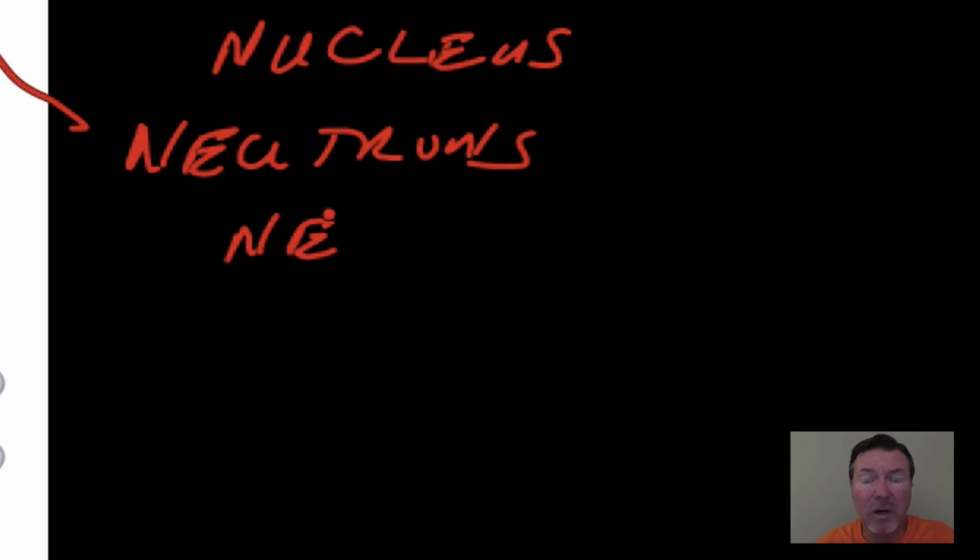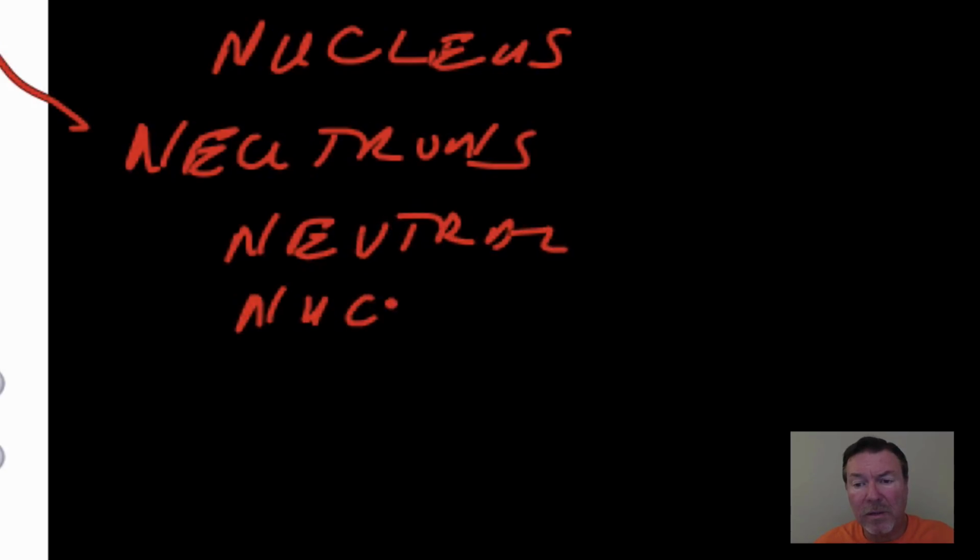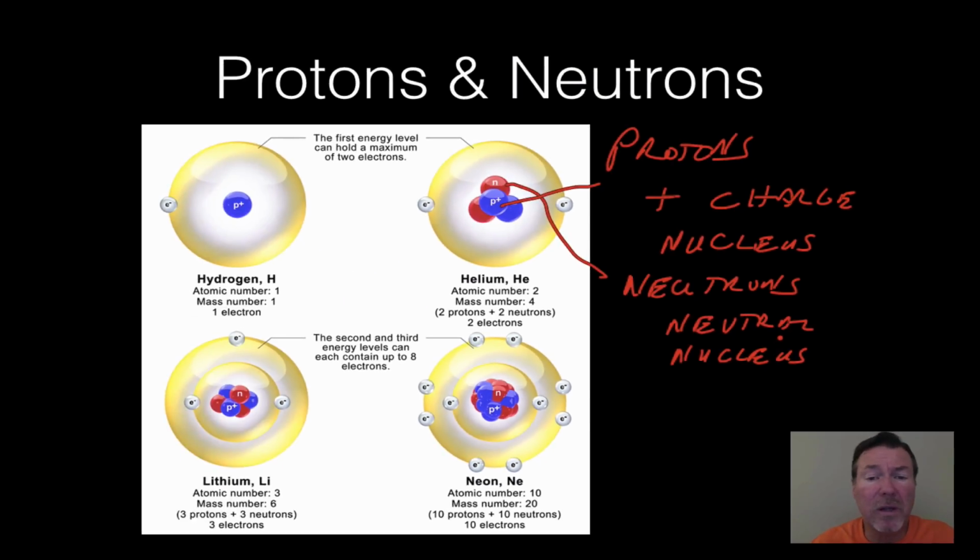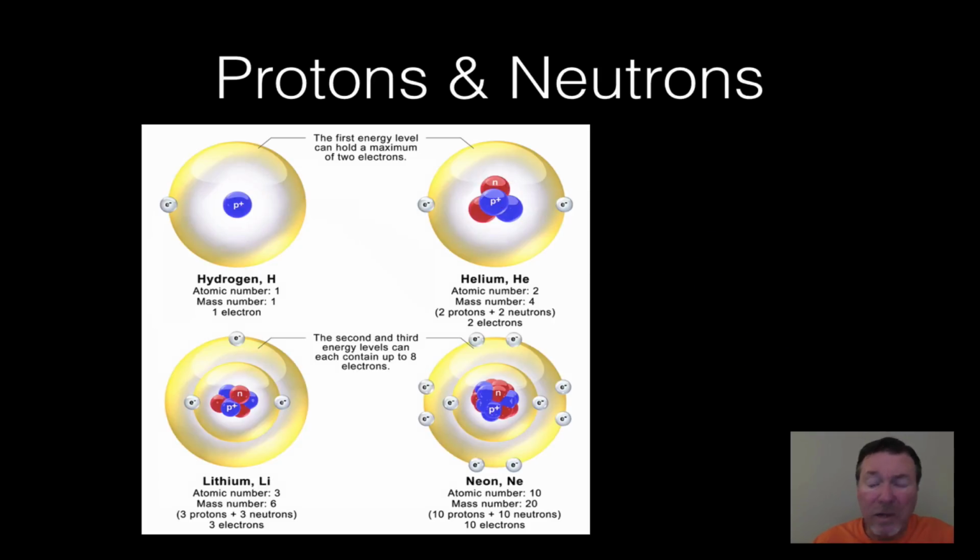They do not have a positive or negative charge, and they're also found in the nucleus. They're not always equal to the number of protons, and that's chemistry. We're not talking about chemistry, we're talking about biology. What you need to know is the protons and the neutrons are found in the nucleus, and a proton has a positive charge. The electrons, I'm going to talk about them on this slide.